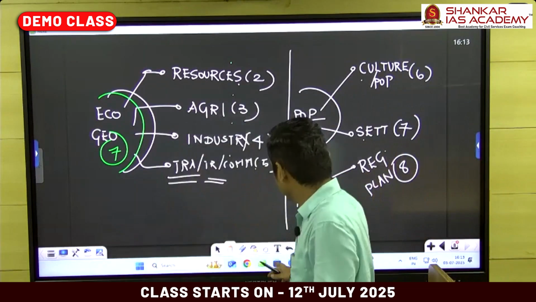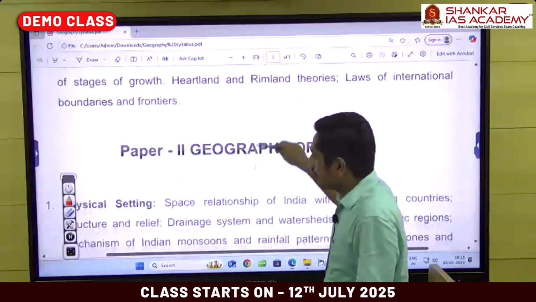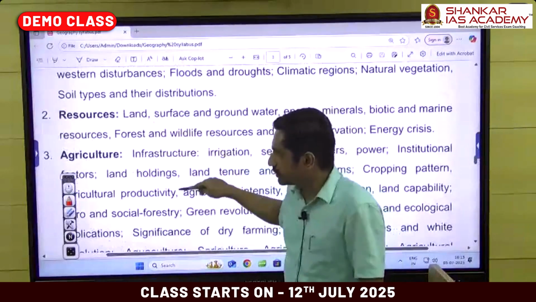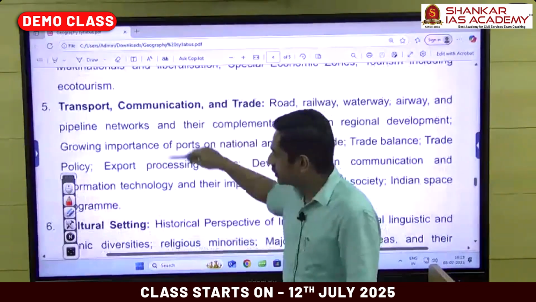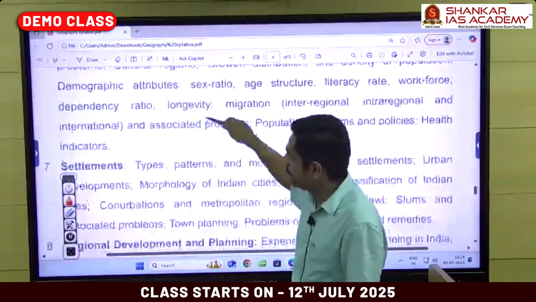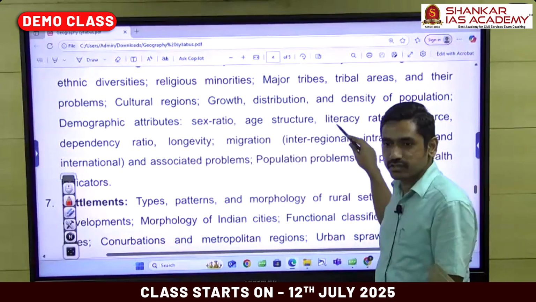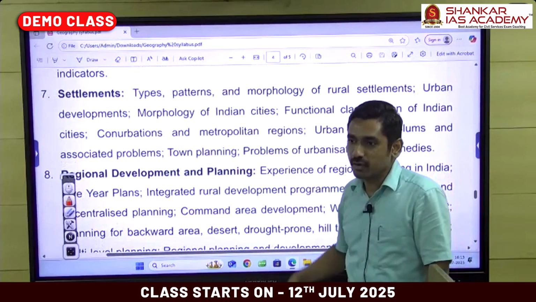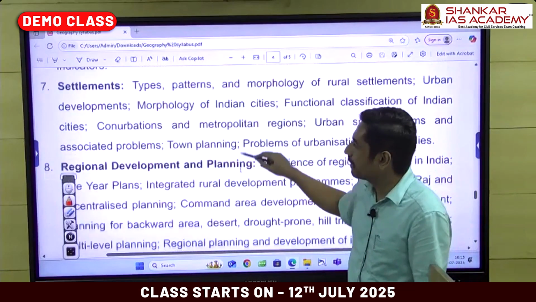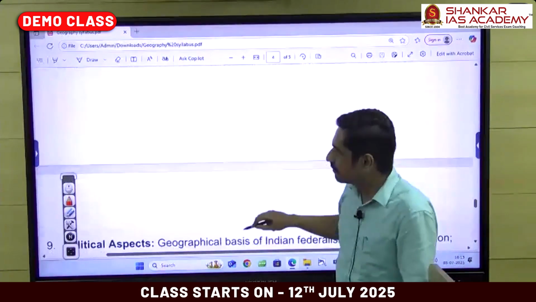And lastly, I'll just show you the syllabus itself. Physical setting, resources, agriculture, industry, transport, communication, trade, culture, population. See, same thing will be there. Demographic attributes, sex ratio, age structure, literacy rate, same thing which we saw. Morphology of Indian cities this time, not morphology of global cities. Regional development and planning. There it was regional planning, application to India.